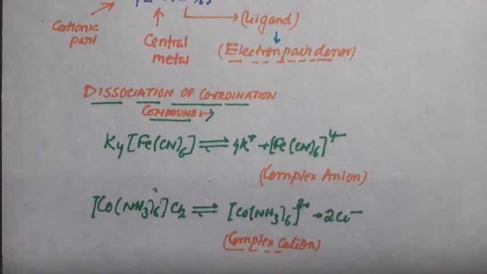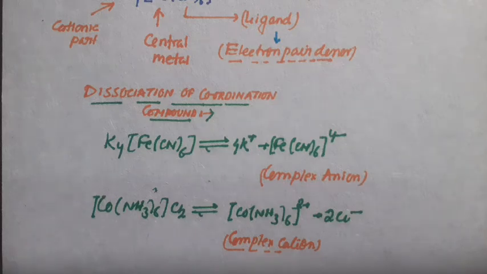In another example, you can see that the square bracket part is present on the left hand side. When the square bracket part is present on the left hand side, it is said to be the complex cation, which produces the complex cation.